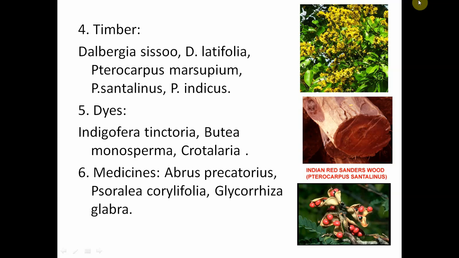All the 10 filaments are fused to form a single bundle, called the monadelphous condition. And also in the ovary we find the monocarpellary condition. Monocarpellary ovary is found in this family, and unilocular ovary, superior ovary, and marginal placentation are found in this family. These are the important features.